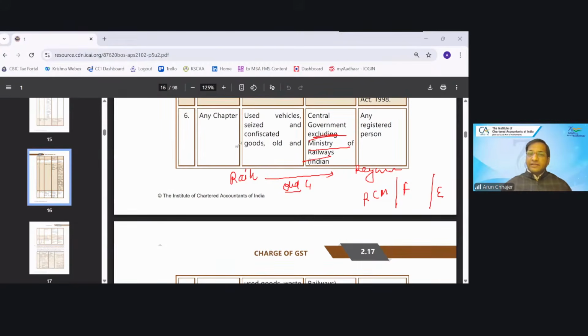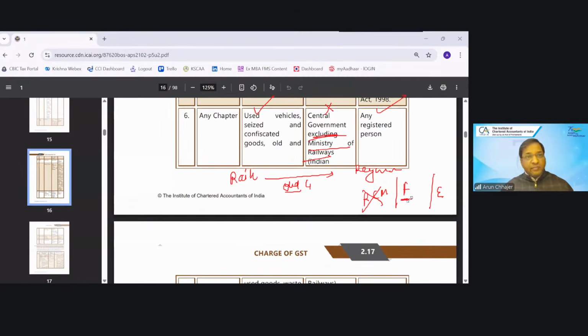The answer is the vehicle is used, yes. Recipient is registered, yes, but supplier is not covered in this. Therefore, all the conditions are not satisfied. So one thing I can surely say, the RCM will not be there.